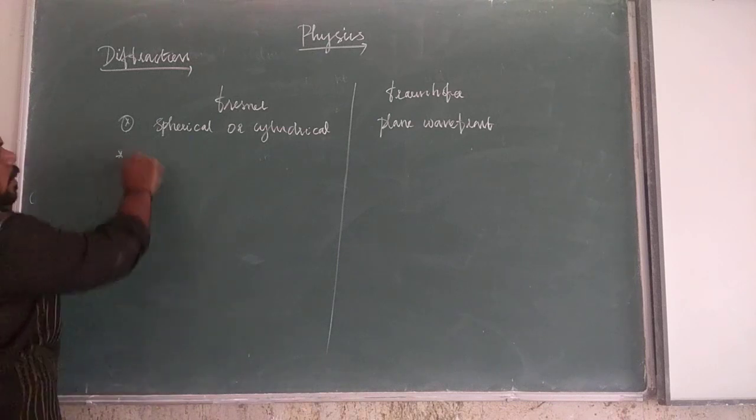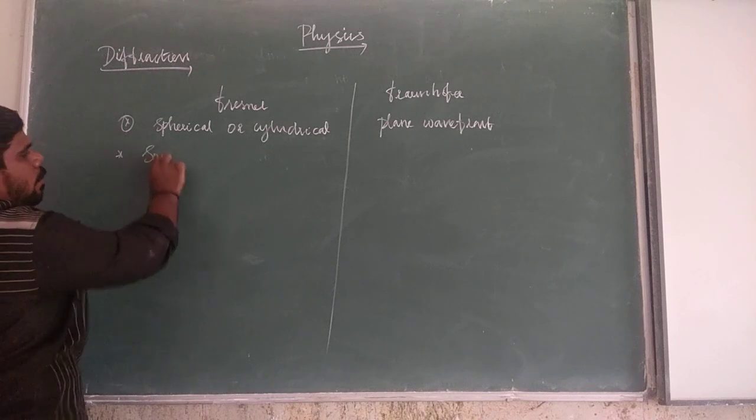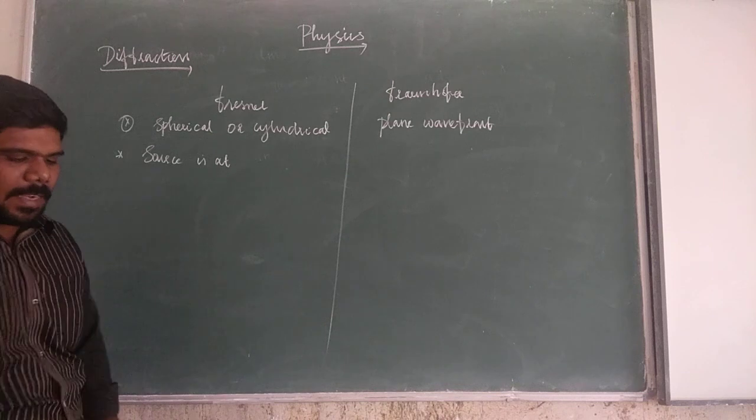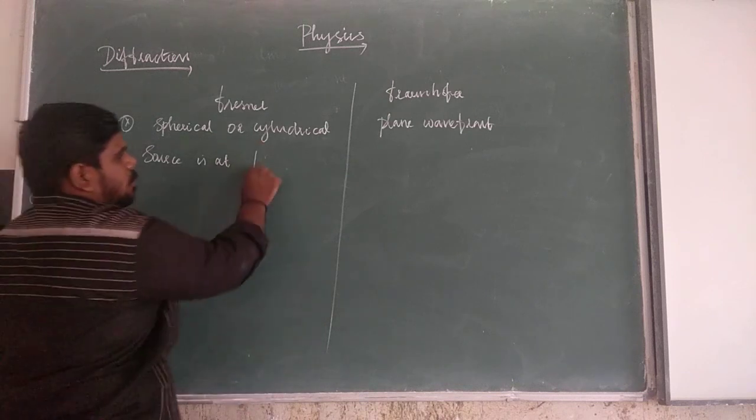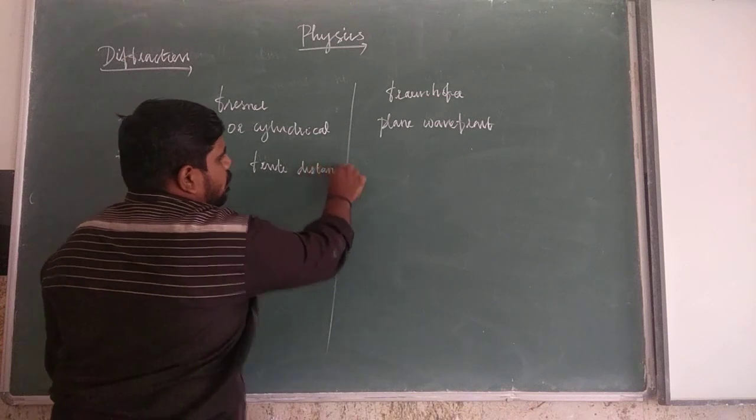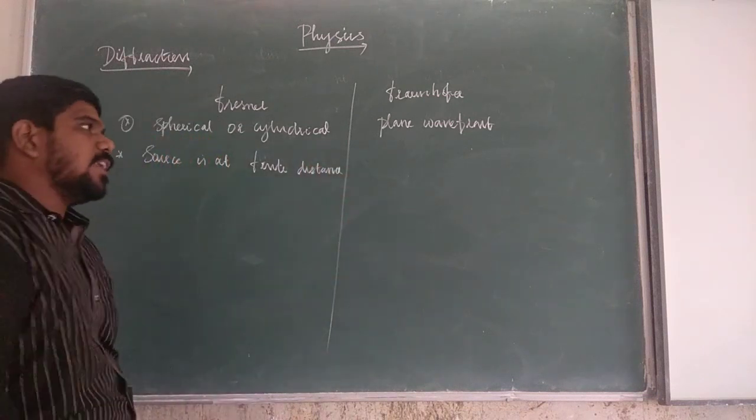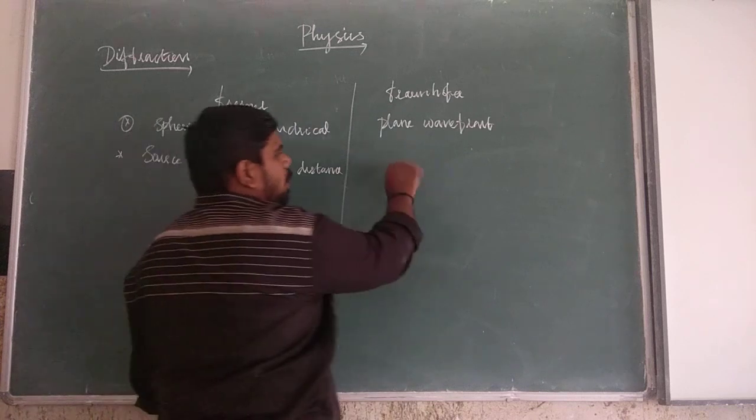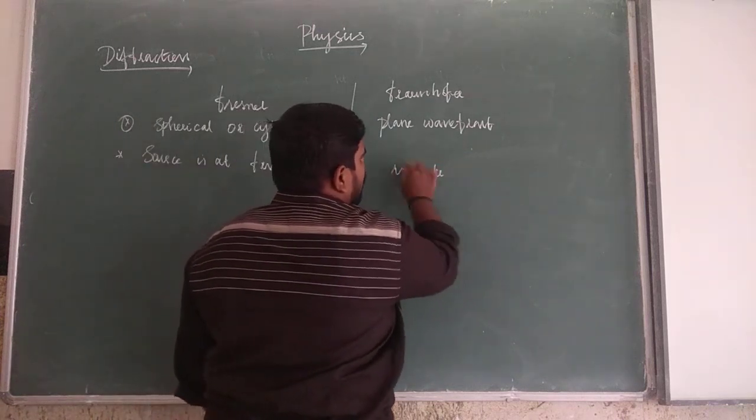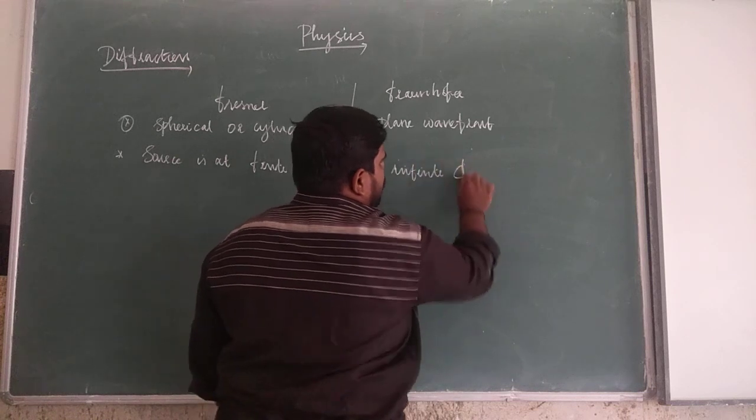Then the second point: for Fresnel diffraction, the source is at a finite distance. For Fraunhofer diffraction, the source is at an infinite distance.